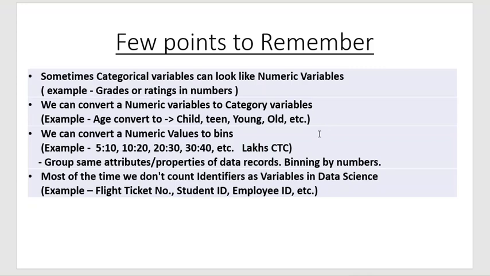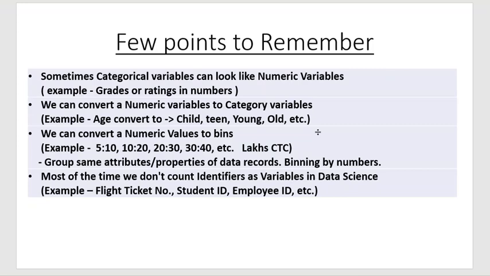Similarly, we can convert numeric values to bins or groups. Let's say we have collected salary data of 10,000 employees. Other than analyzing each person's individual salary, which is in numbers, we can group them: 5 to 10 lakh, 10 to 20 lakh, and so on.